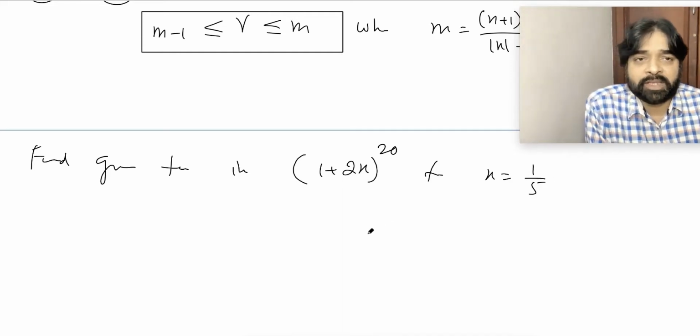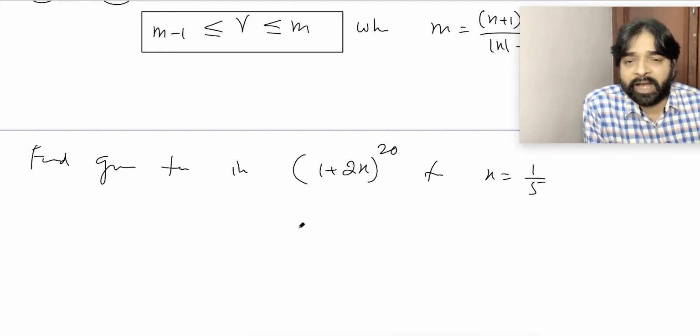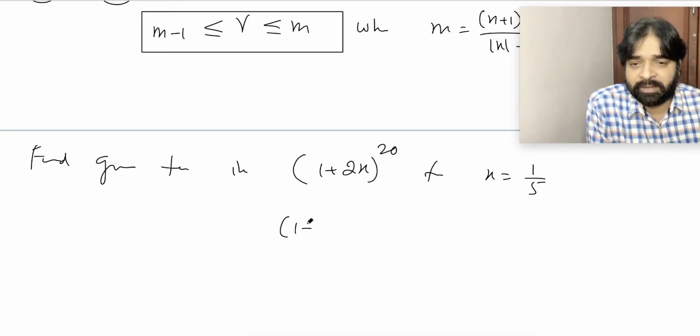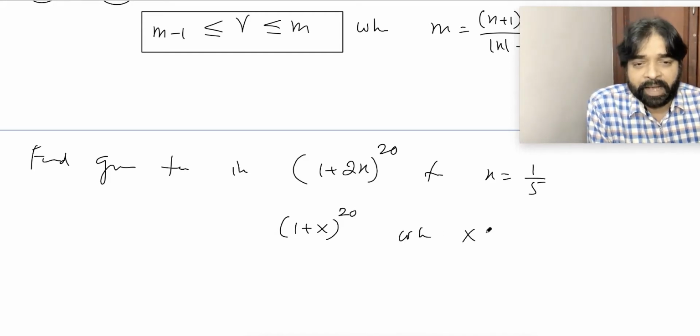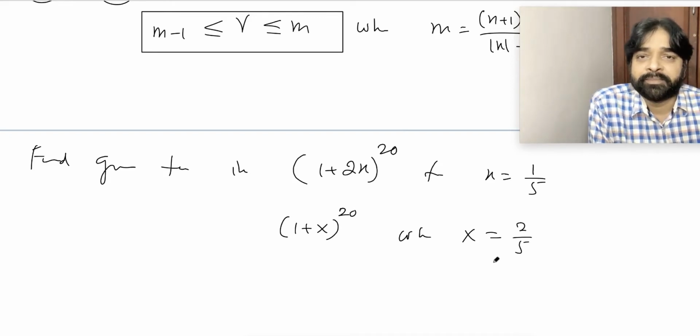Correct? Watch very carefully, everybody. We have 1 plus capital X to the power 20. I will not write 2x, I will simply write 1 plus X, where capital X equals 2 by 5. Did you understand the point?